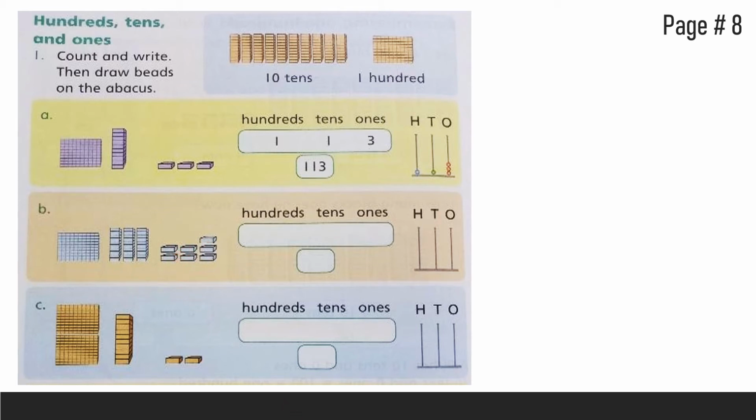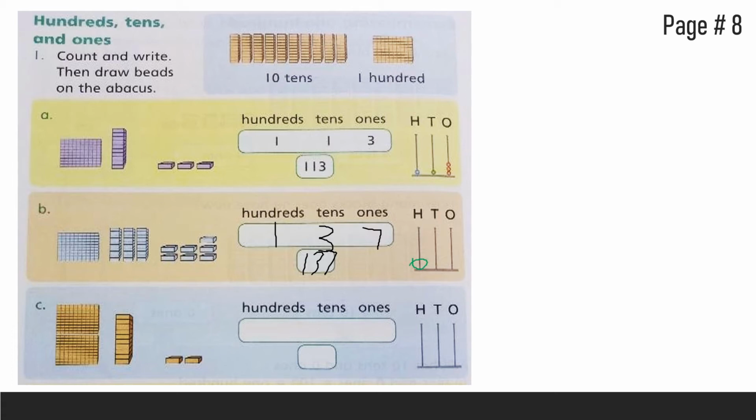So let's write them in each column. How many hundreds are here? 1. How many tens? 3. And how many ones? 7. So it becomes 137. And in the 100s rod we will make only one bead.